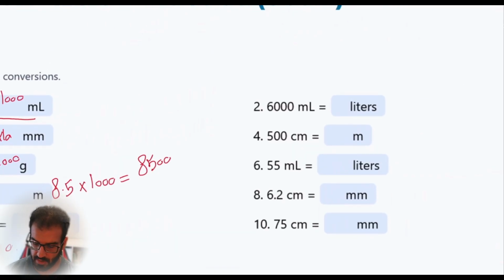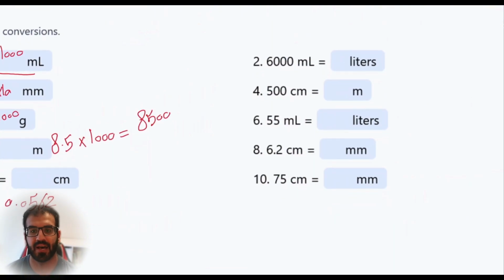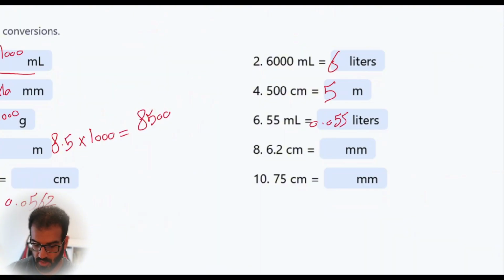So I have that as 0.0562 centimeter. Another question. I have 6,000 milliliters and I would like to convert it to a bigger unit of measure. So I divide it by 1,000 because I know it's going from a smaller one to the bigger one. So I have 6 liters. 500 centimeters to meters. Each meter is 100 centimeters, so I have it as a 5. And each milliliter, obviously, has to be divided by 1,000. So if you divide that by 1,000, you have this number.